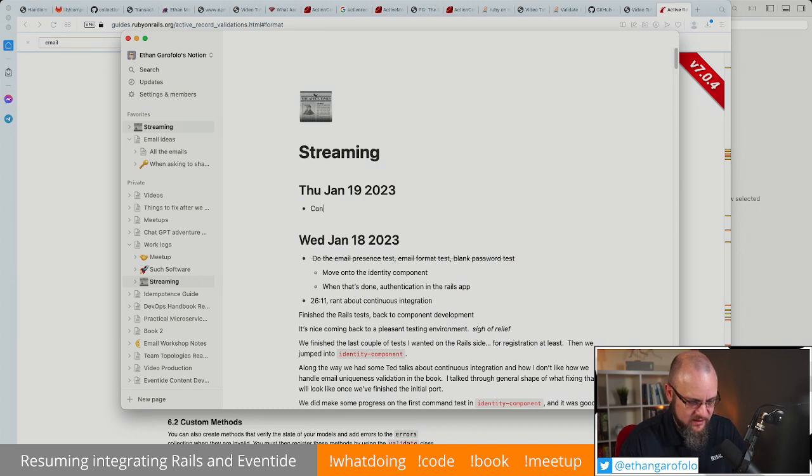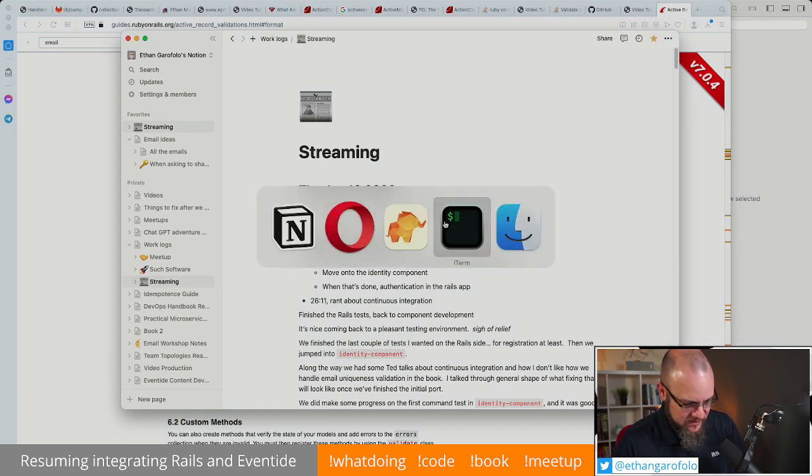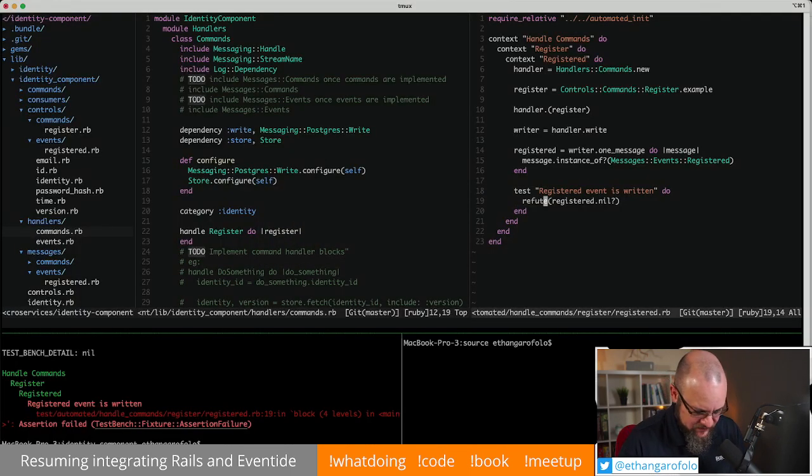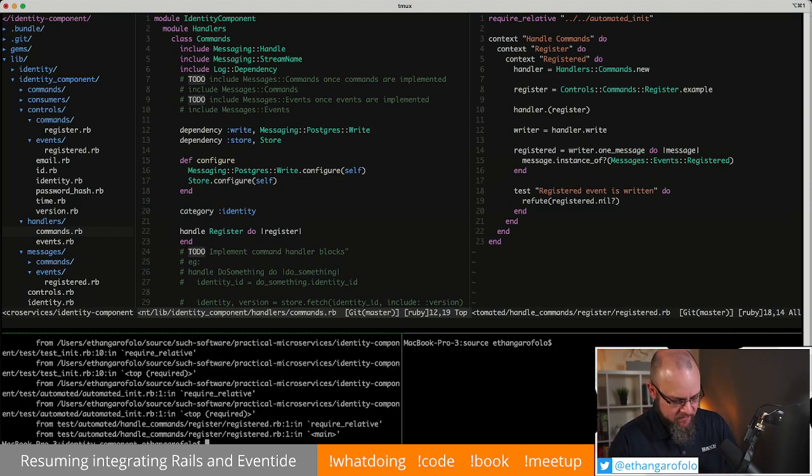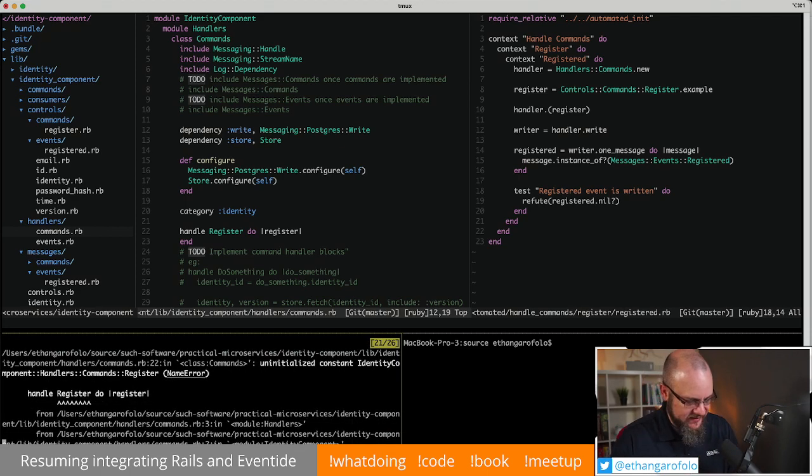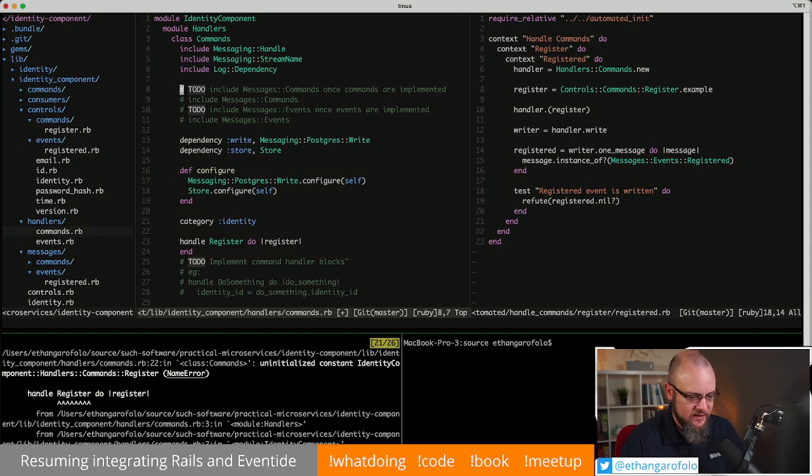We are continuing with identity component tests. So I don't quite remember where we were. Okay, we just got it to this point where we're looking to see if the registered event has been written, but it has in fact not been written. So if we were to run this right now, we'd get an error because that register command that we're trying to use there is not visible to the handler.